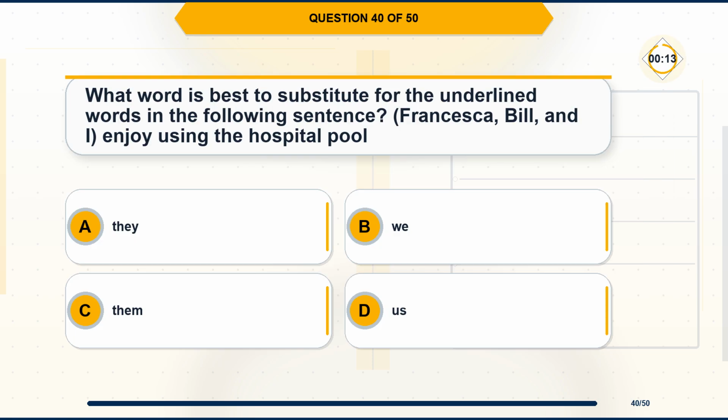Question 40. What word is best to substitute for the underlined words in the following sentence? Francesca, Bill, and I enjoy using the hospital pool. Option A, they. Option B, we. Option C, them. Option D, us.